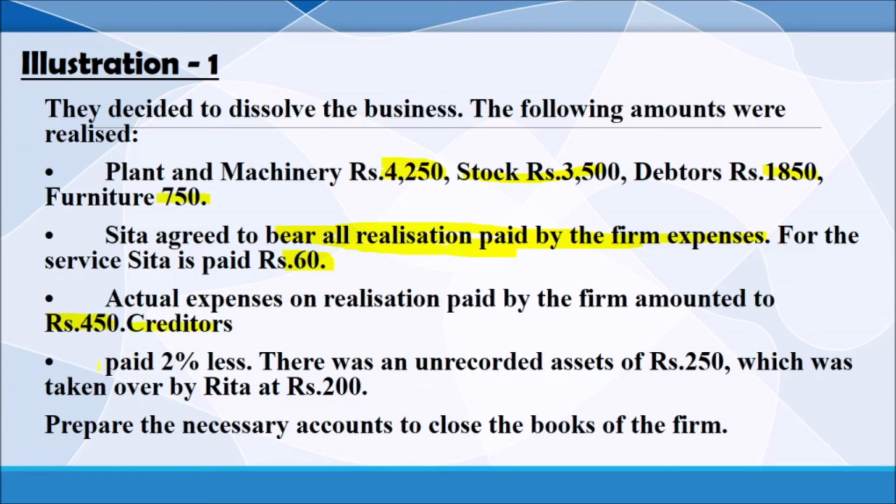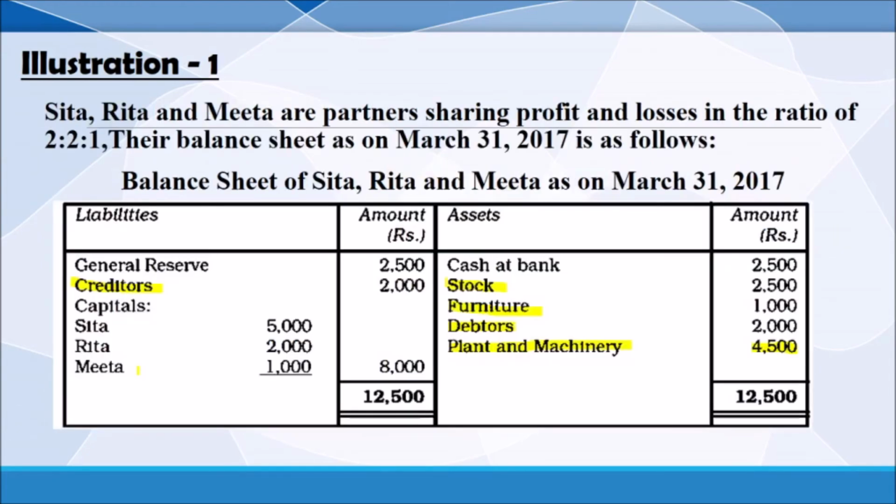Creditors were paid 2% less. What is the value of creditors? 2,000.